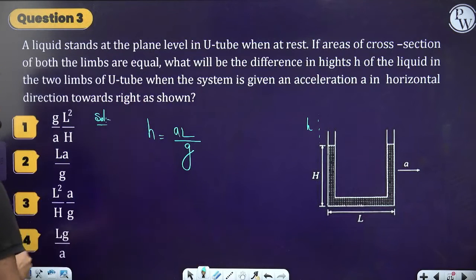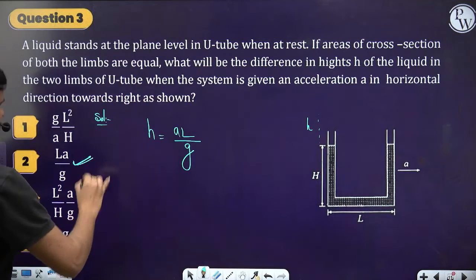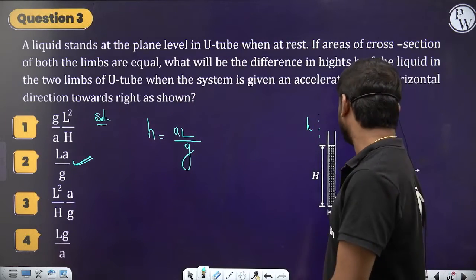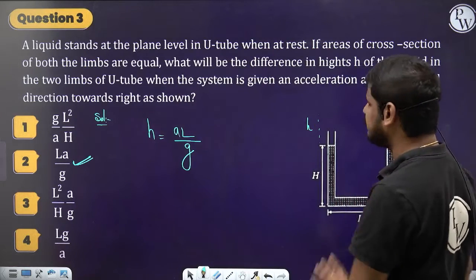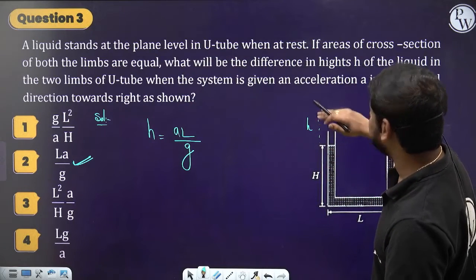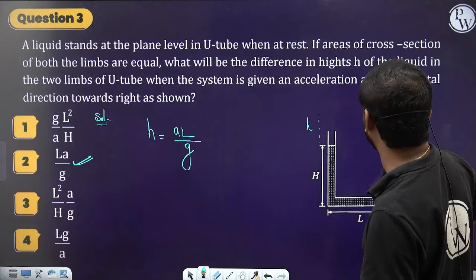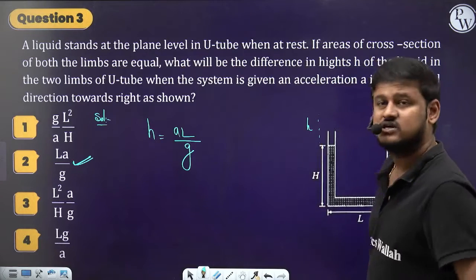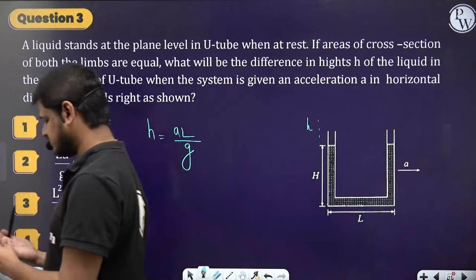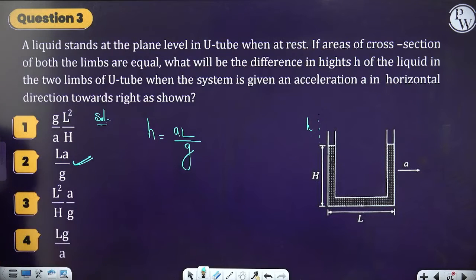So a L by G, a direct formula based question. Clear? The pressure here will be more, and the pressure here will be less. So in this limb it will be increased, and in this limb it will be decreased, to a height of a L by G. Done, guys? Any doubts in this question?